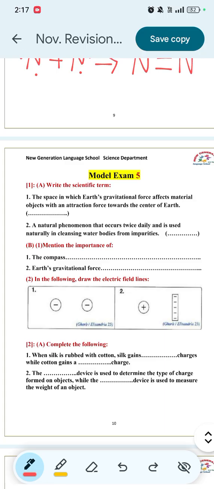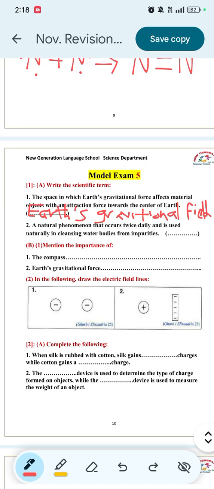Number 2, natural phenomenon that occurs twice daily and is used naturally in cleaning water bodies from impurities. This is tides. Tides occur due to the gravitational force between the Earth and the Moon, and it occurs twice daily. It's used naturally in cleaning water bodies and also generating electrical charges.